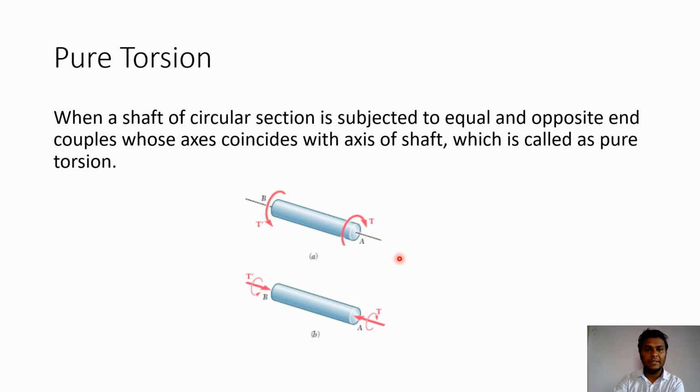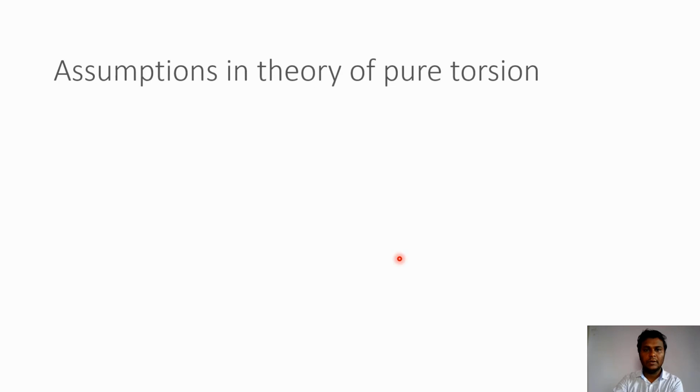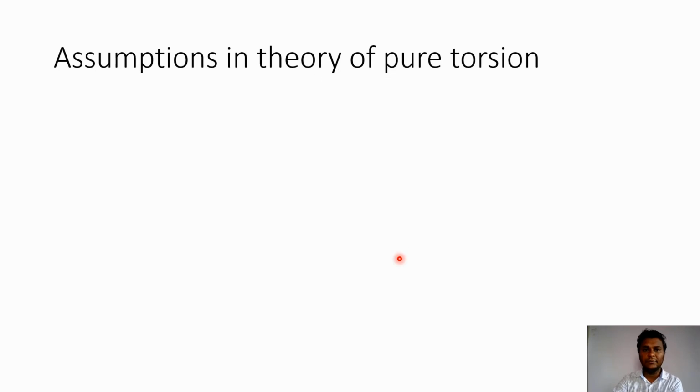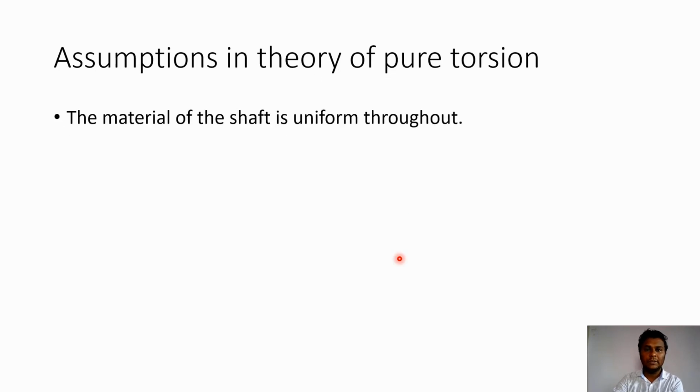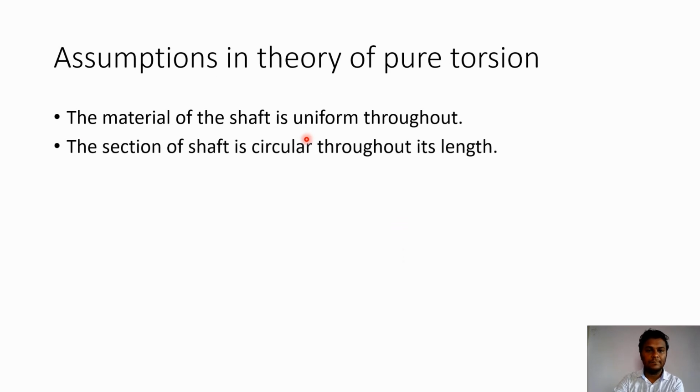Now let us discuss the theory of pure torsion. While discussing it, first of all we have to study the assumptions in the theory of pure torsion. The first assumption is that the material of the shaft is uniform throughout, so the material of the shaft will be the same throughout all its dimensions. The second assumption is that the section of the shaft is circular throughout its length. The third assumption is that the twist along the shaft is uniform.